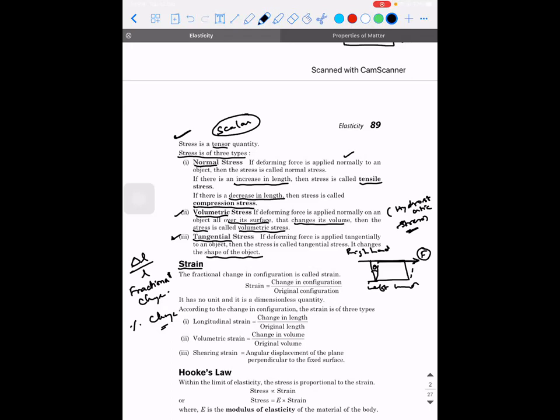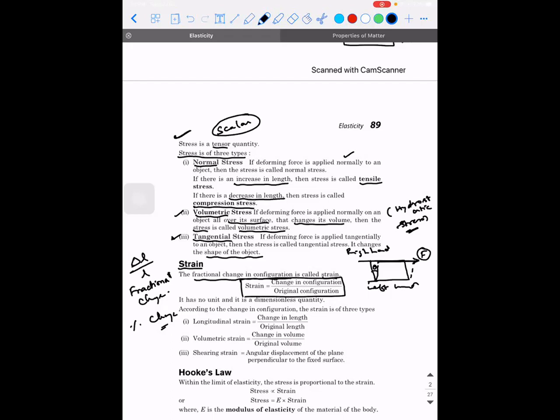Clear, guys? So the fractional change in configuration of any object is technically called strain. The simplest term you need to have in your mind is that strain is nothing but a fractional change. So how do we mathematically write it? Strain is change in configuration by original configuration. That is, change in something to the original value is what is called strain.